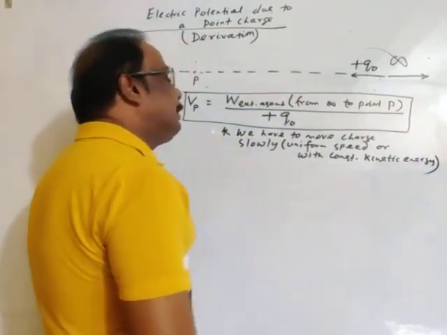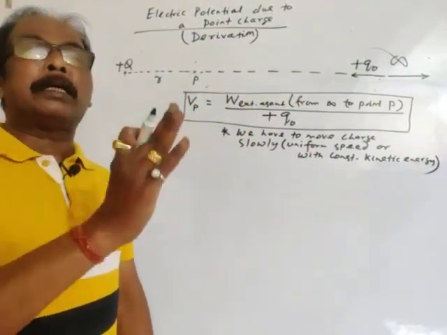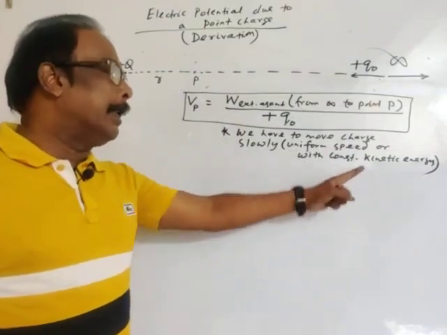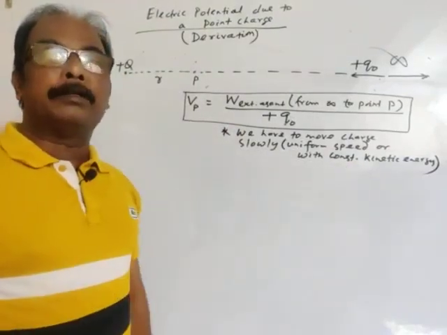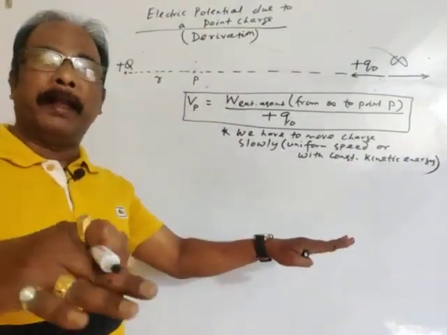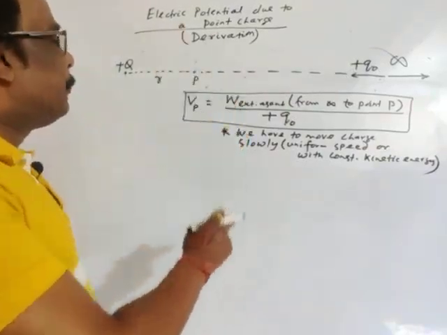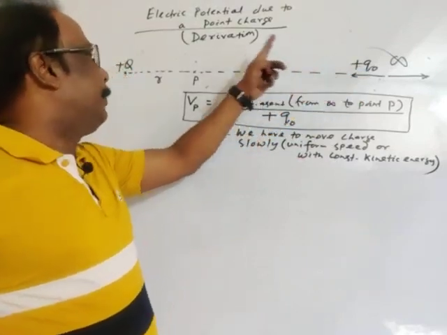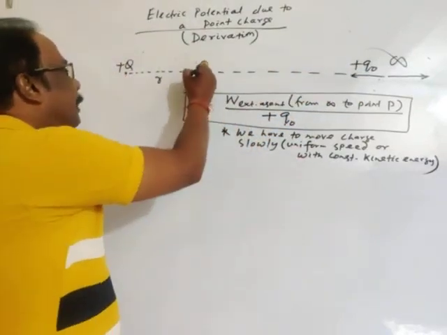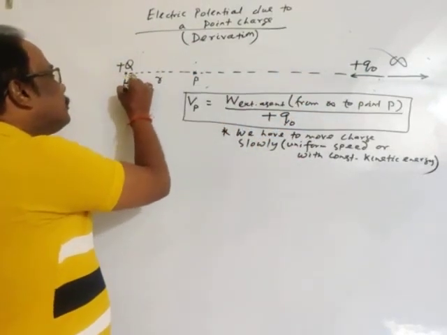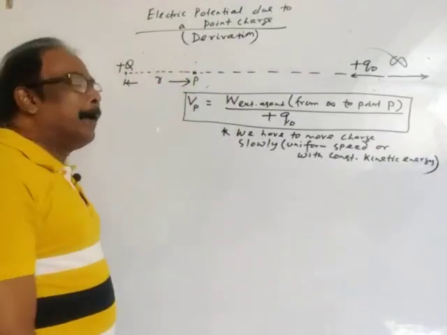While moving the charge, speed must remain constant, or kinetic energy must remain constant. Without changing speed or kinetic energy, we have to move the charge from infinity to the required point P, which is at a distance r from the point charge.